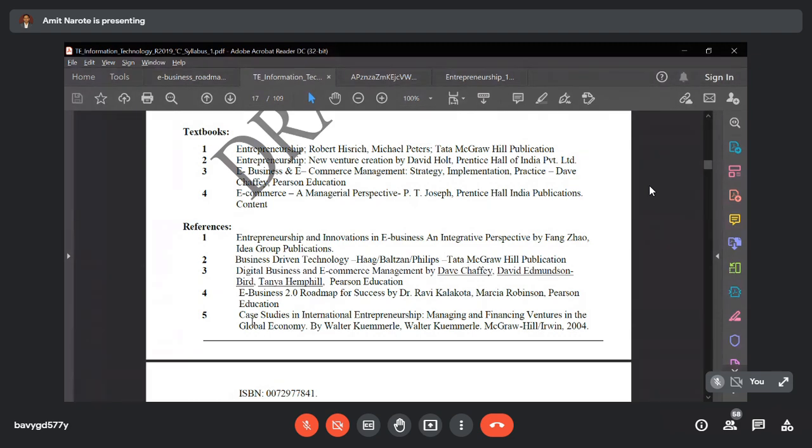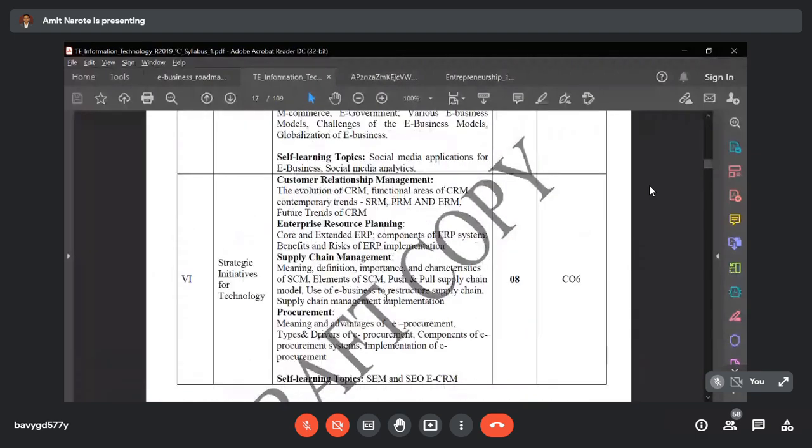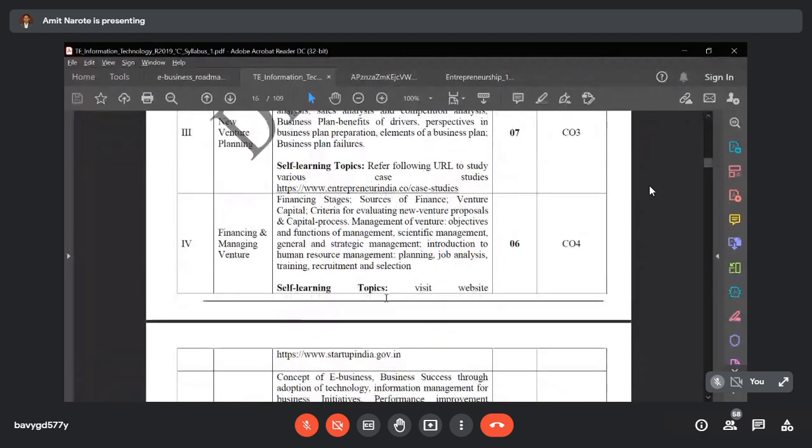And the last book is Case Studies in International Entrepreneurship, Managing and Financing Ventures in the Global Economy by Walter Kuemmerle. So this is again from McGraw-Hill publication. These are the reference books that we have to follow from the syllabus.